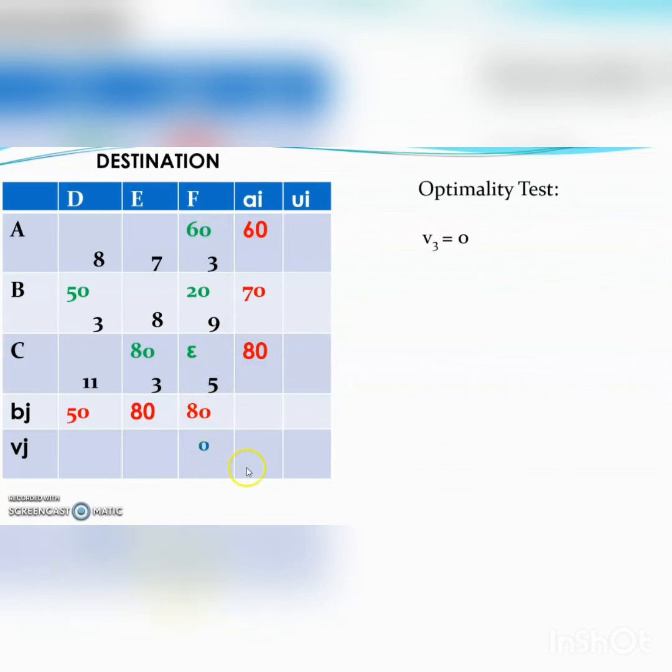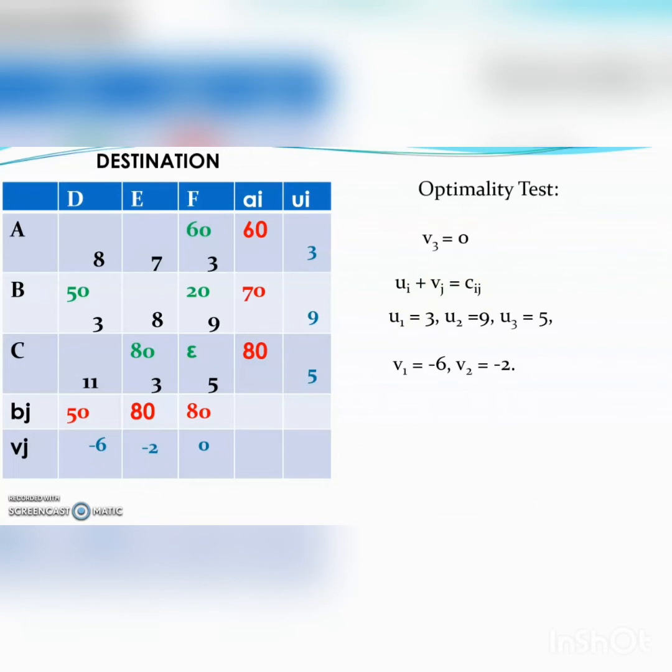So we put v3 equal to 0, and from this we can at once write u1 equal to 3, u2 equal to 9 and u3 equal to 5. And with the help of this we can write v1 equal to minus 6 and v2 equal to minus 2 from the relations ui plus vj equal to cij for the occupied cells.